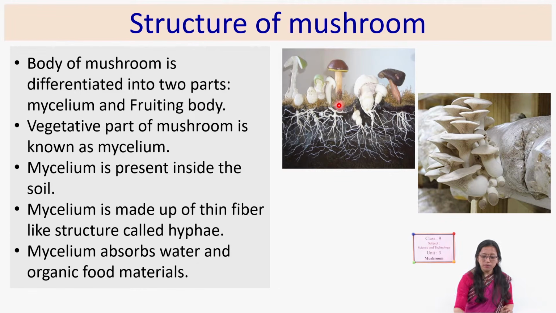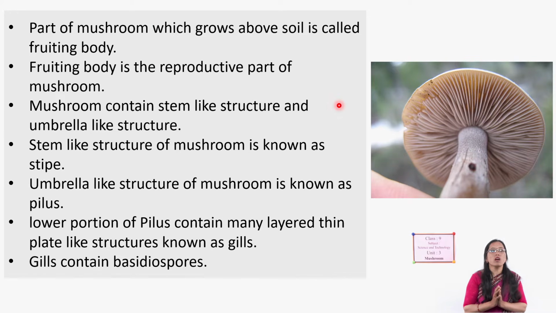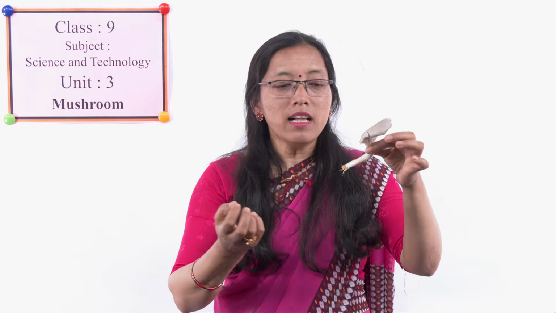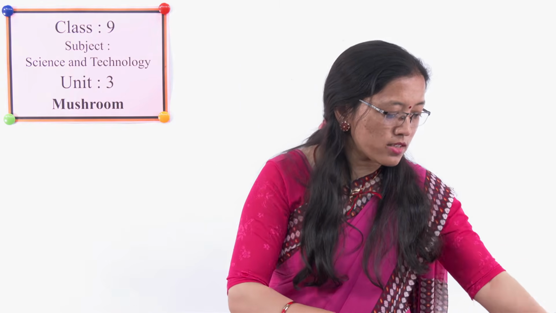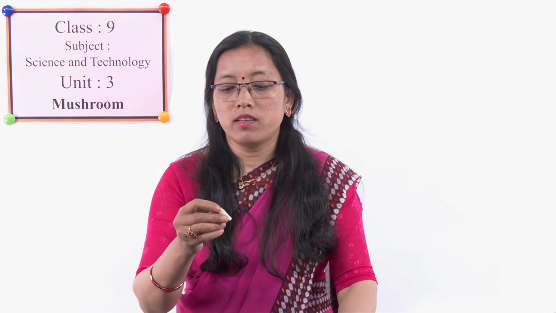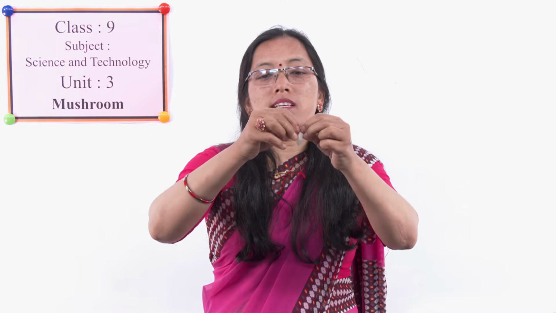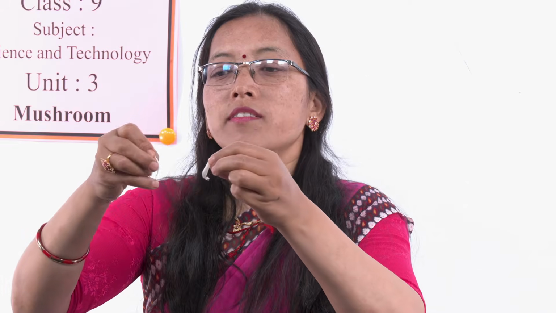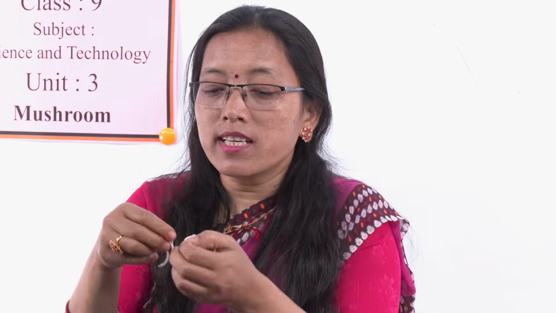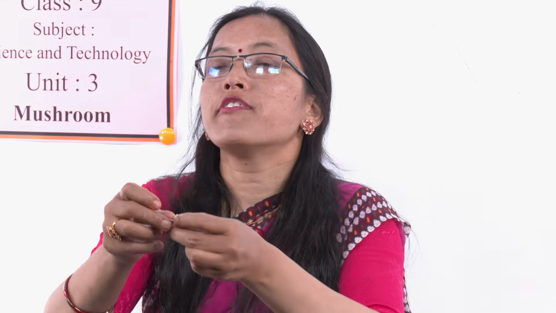Okay, and if we see the structure of the mushroom, what parts do you see? See, in the fruiting body, downward, that is mycelium, which we already know. And in the mycelium, if we just tear it and see it, what do you see? This mycelium is made up of thin filaments. See how many pieces you can make. These filaments are called hyphae. There are so many hyphae which combine to form the mycelium.